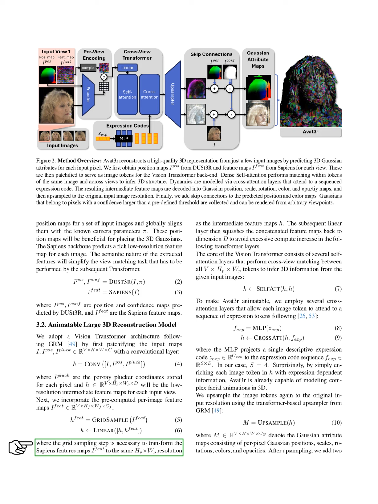To make Avat3r animatable, we add cross-attention layers that allow each image token to connect with a sequence of expression tokens. The MLP projects a single expression code into a sequence, and by enriching each image token with this expression-dependent information, Avat3r can model complex 3D facial animations. We then upsample the image tokens back to the original input resolution using a transformer-based upsampler. The resulting Gaussian attribute maps contain per-pixel information such as positions, scales, rotations, colors, and opacities.